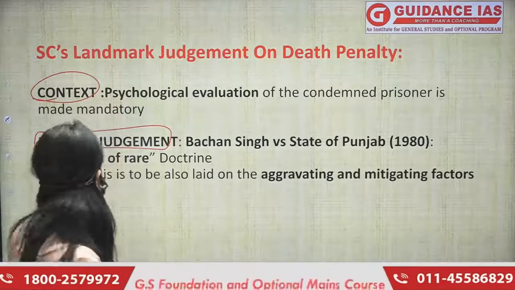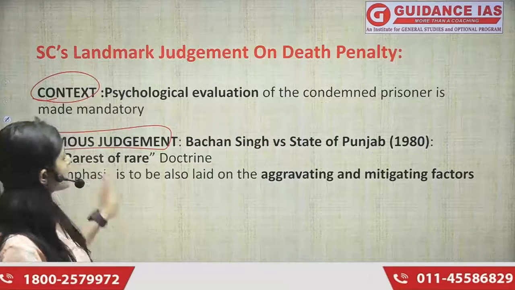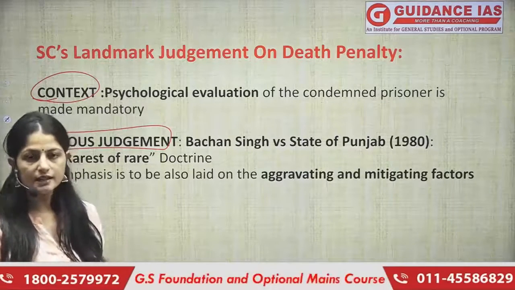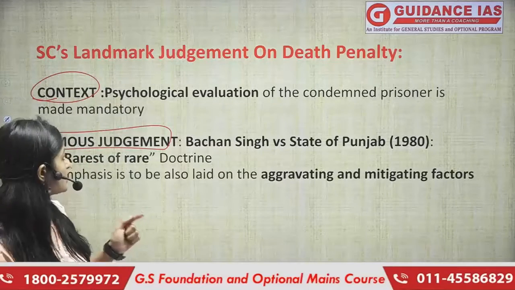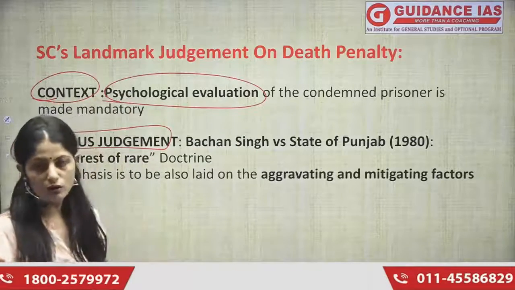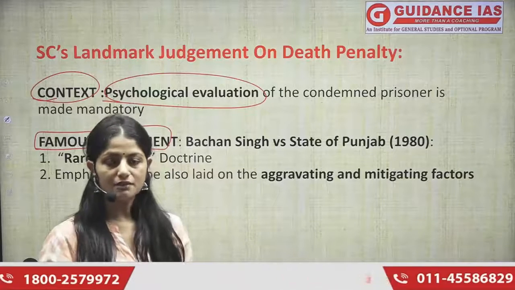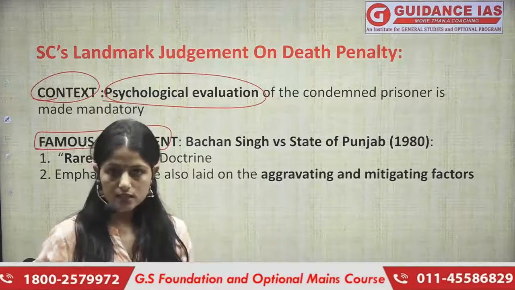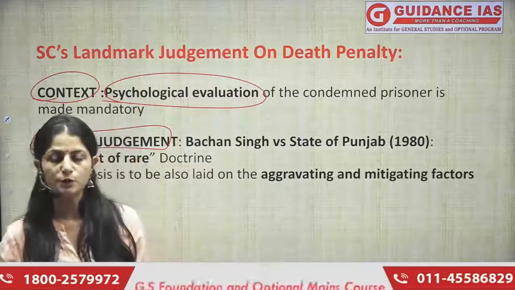must prepare it. Okay, so the context is the Supreme Court has recently said that the judges must consider the psychology of the criminal also, while they are delivering or analyzing or evaluating the entire conclusion while giving capital punishment to the criminal.